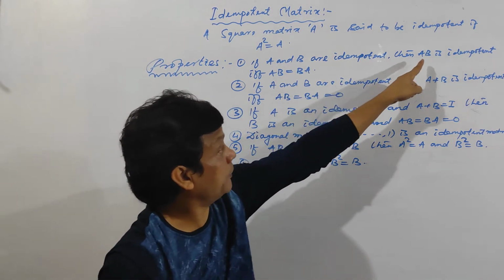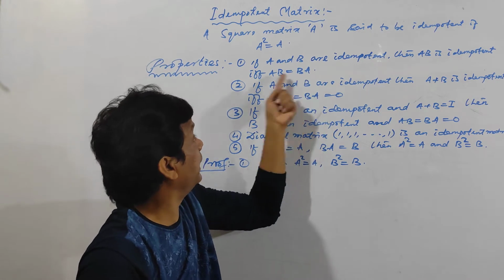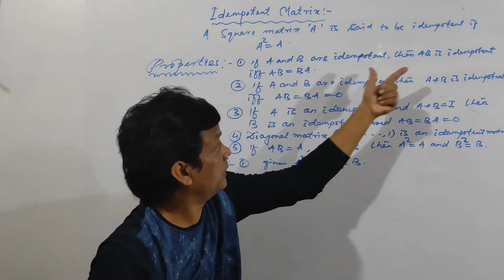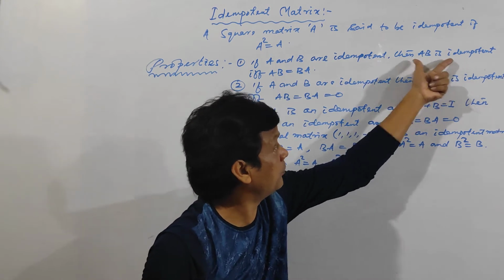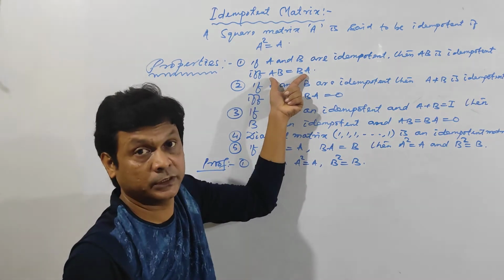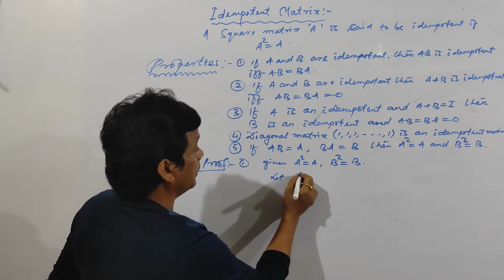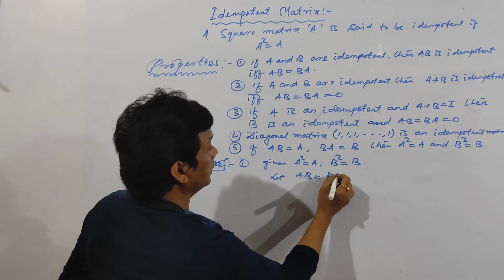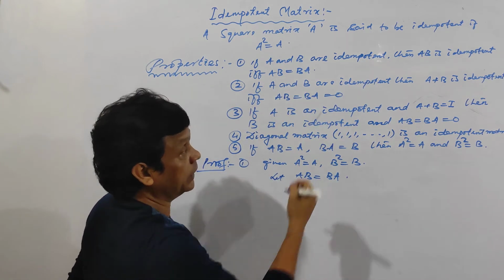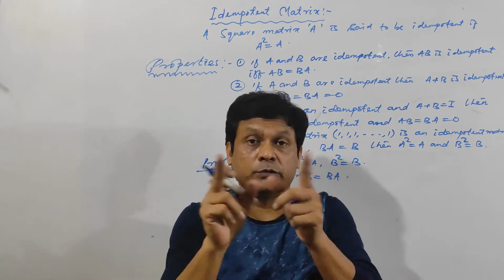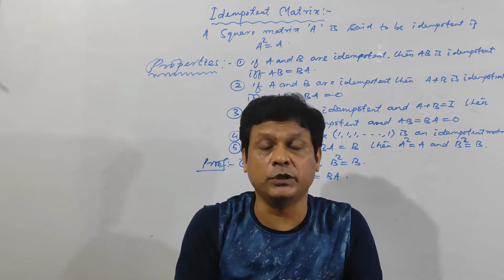Now, you have to prove AB is idempotent if and only if AB is equal to BA. If and only if means necessary and sufficient condition. If this condition is satisfied, then AB is idempotent. If AB is idempotent, then this condition is satisfied. Clear? See here. Let AB be equal to BA. This is the given condition I am taking, and I have to prove AB is idempotent. That means (AB) whole square will be equal to AB.